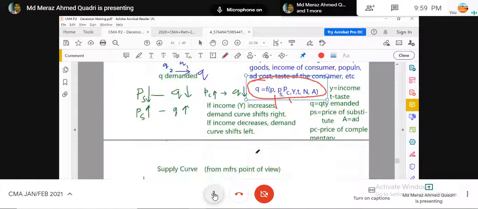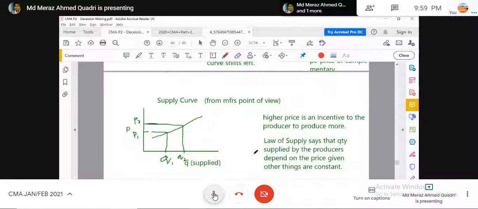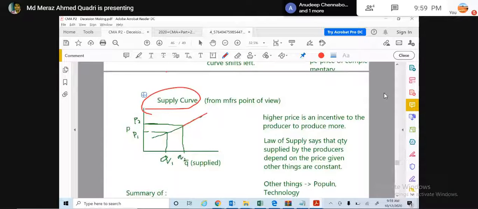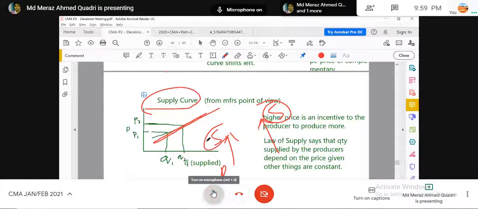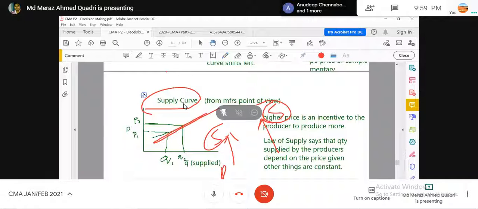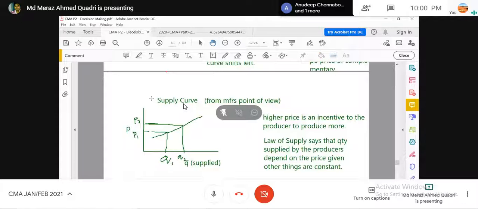Okay, now come to the supply curve. In the supply curve, the higher the price, the higher the supply. The higher the price, the higher the supply. Do you agree with this or not? Because everybody wants to make money.